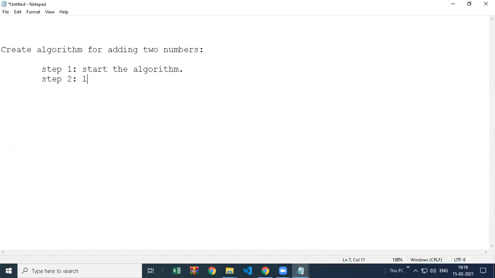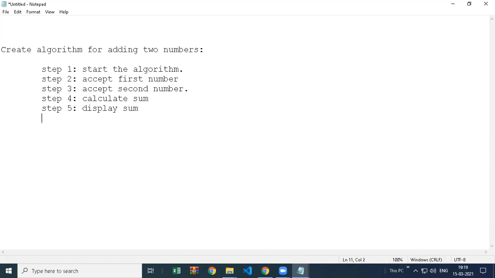take or accept the first number. Then step number 3, accept the second number. Step number 4, calculate sum. And finally, step number 5, display sum. And step number 6, end the algorithm.